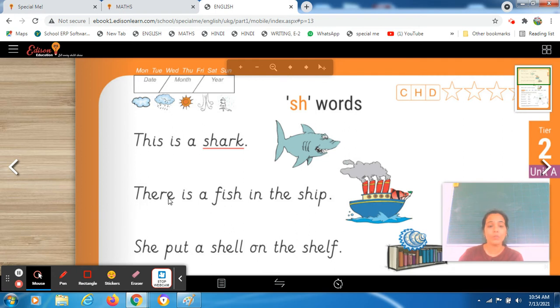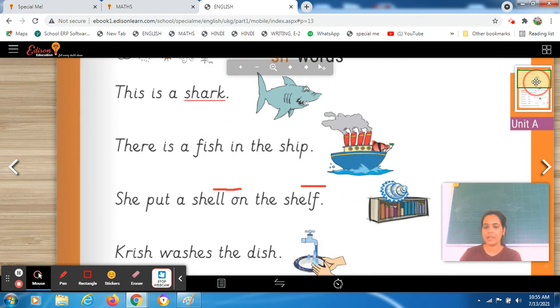So students, let's read the sentence. There, I introduced you this word earlier in the new words. There is a fish. See, there is having the sh word, so you have to underline it. There is a fish in the ship. Again, there is a sh word. So क्या इसमें क्या लिखा है? There is a fish. कि यहाँ पर एक फिश है. Where? In the ship. Ship के अंदर. Right? Okay, come to the next one.